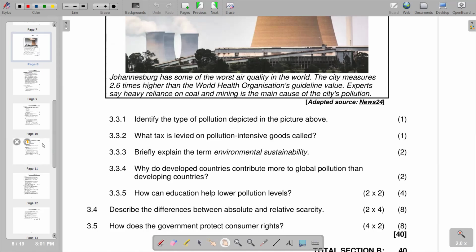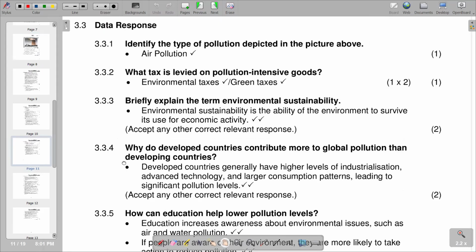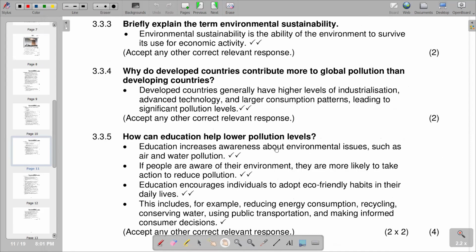So we have also that answer section whereby we are saying education increases awareness about environmental issues such as air and water pollution. If people are aware of their environment, they are more likely to take action to reduce pollution. So also education encourages individuals to adopt eco-friendly habits in their daily lives. So these are the points that we have on 3.5.